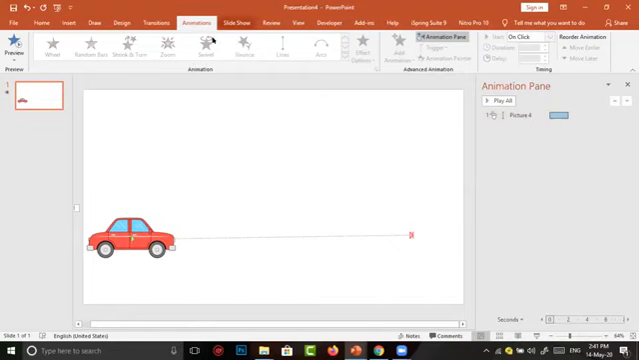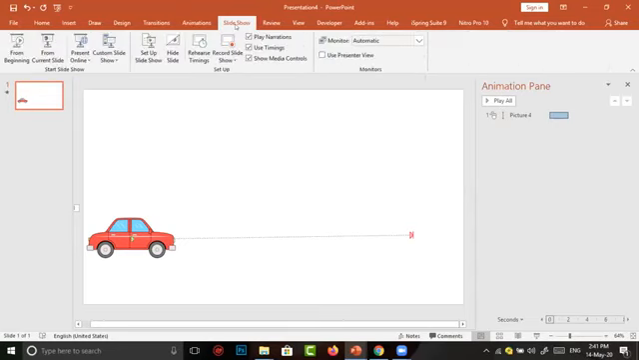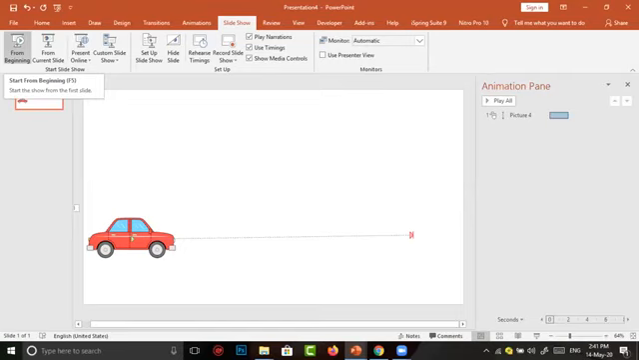I simply go to Slide Show at the top of the menu bar. Then I want to see the preview from the beginning. I click on Slide Show, then From Beginning. There is no movement. How can we make the car move? I simply exit from the animation.